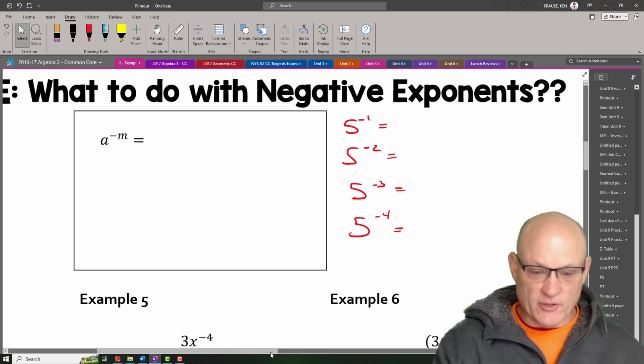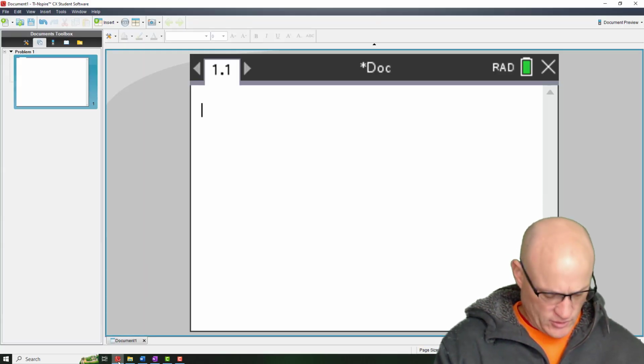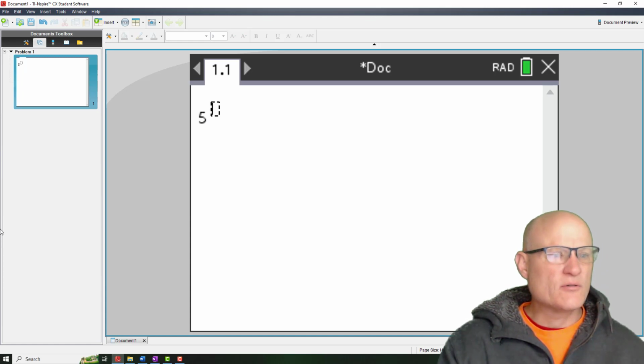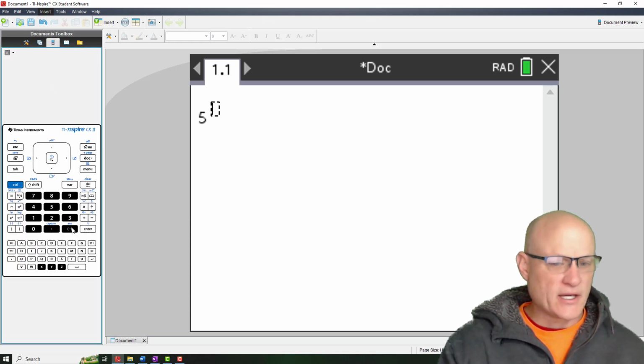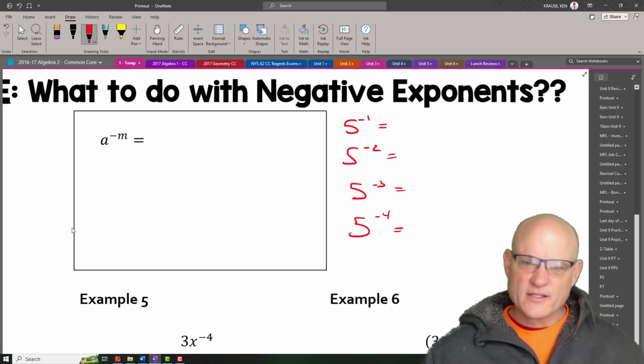So in order to do that, I'm going to use my calculator. Hopefully I've got that up. So 5 raised to the, I don't know why I can't view my calculator. There it is. Negative 1 is equal to 1/5. So this is really equal to 1 over 5 to the positive 1.